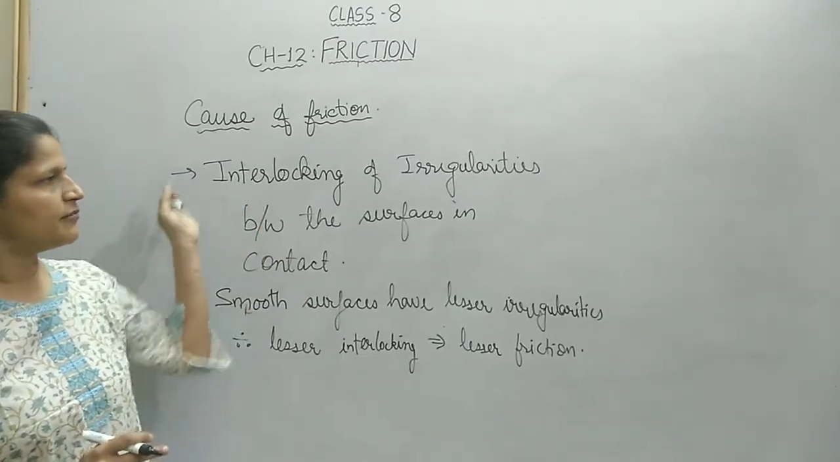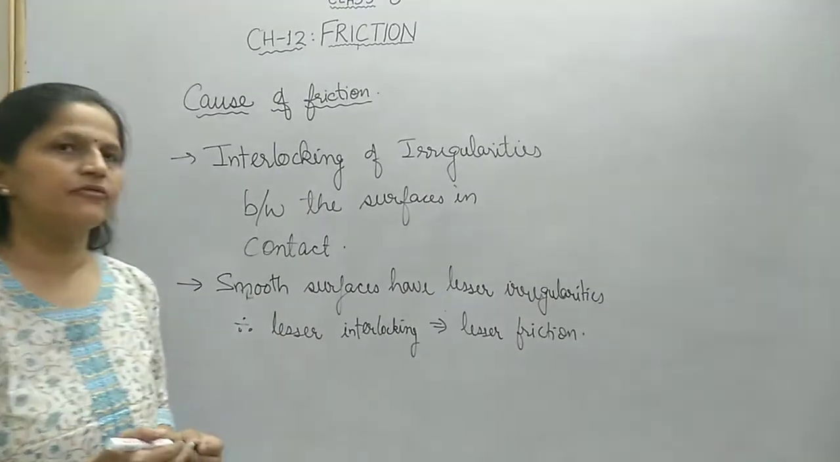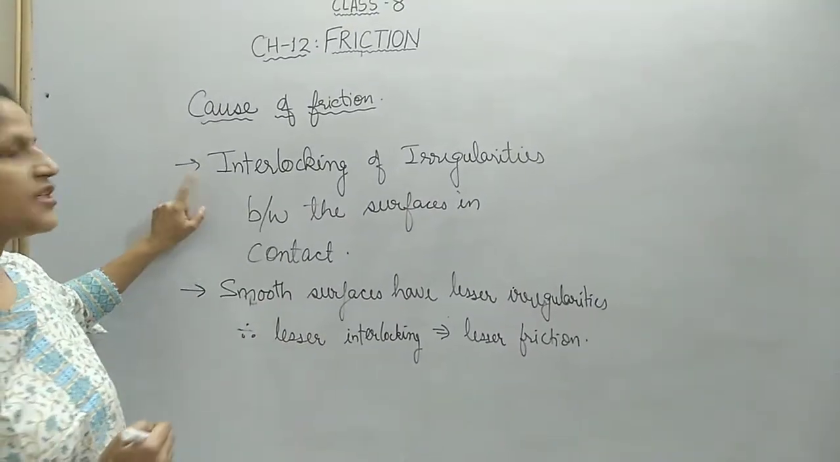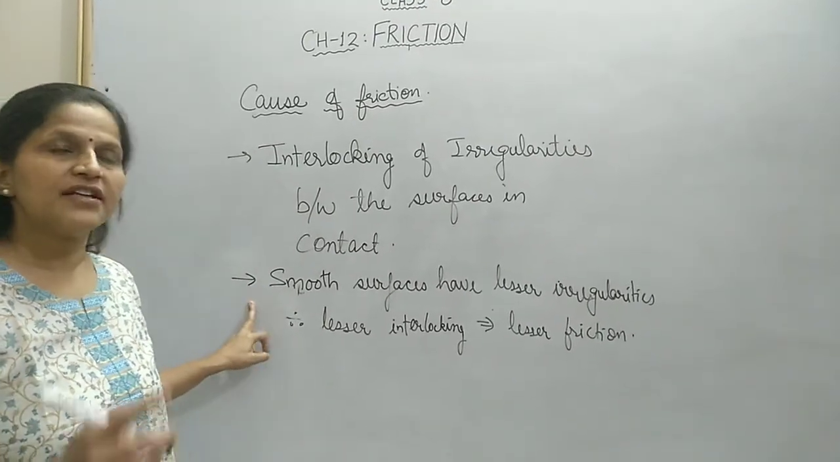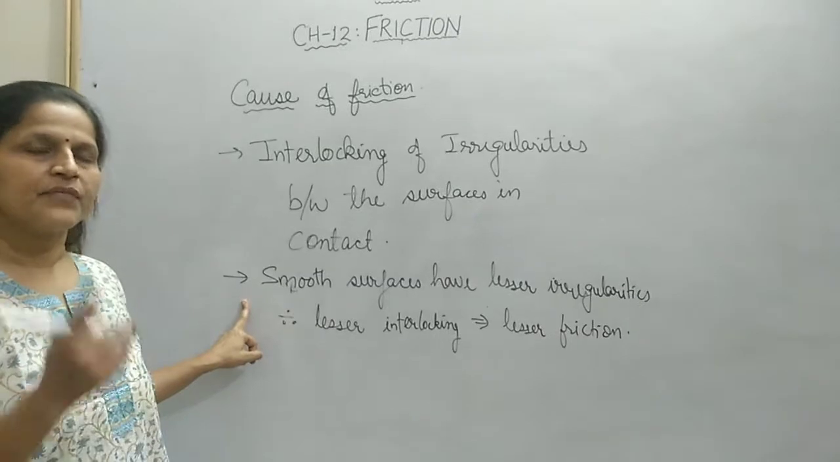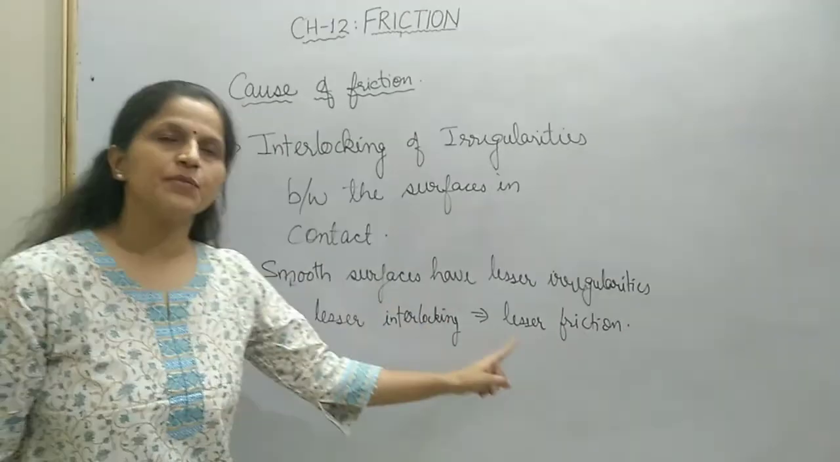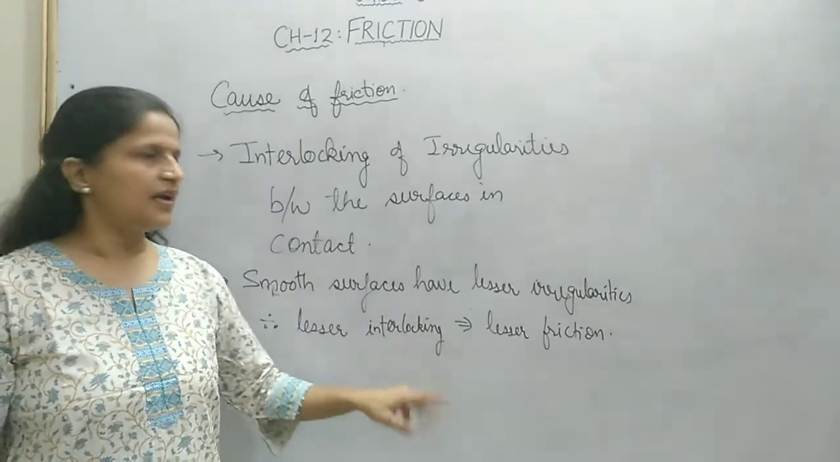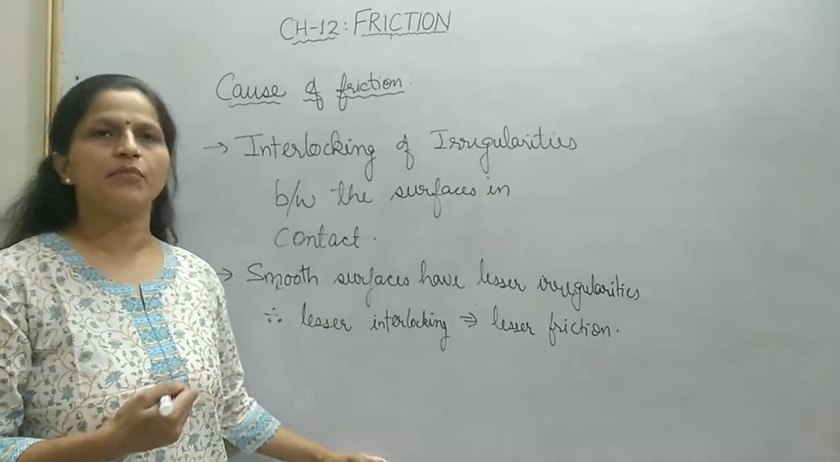So by learning this thing, we have actually concluded about two things. One is what is the cause of friction. This is the cause of friction. Another thing that you have learned is what are the factors that affect friction. You can see that one of the factors is that if the surfaces are smooth, friction will be lesser. If the surfaces are rough, because of more interlocking, the friction will be more.